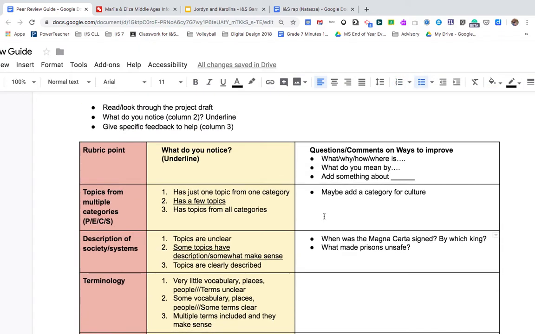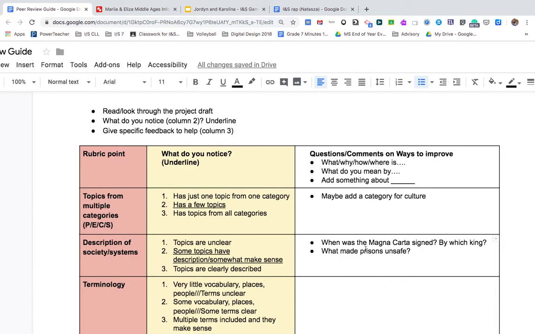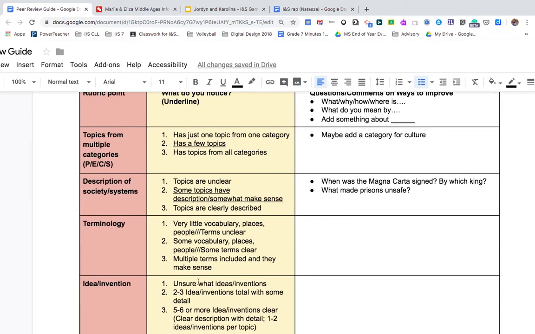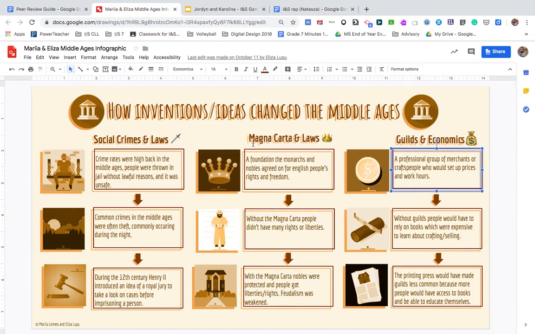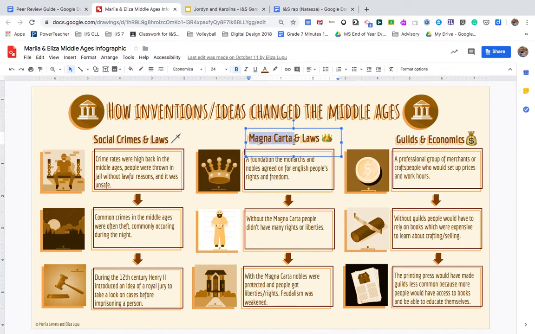Notice I'm using these questions: What made prisons unsafe? What do you mean by? So then terminology. When I'm looking here for terminology, Magna Carta, that's terminology. The word guild, that's terminology.